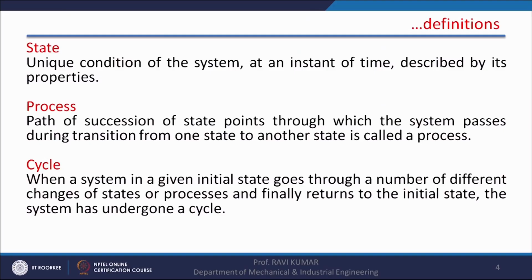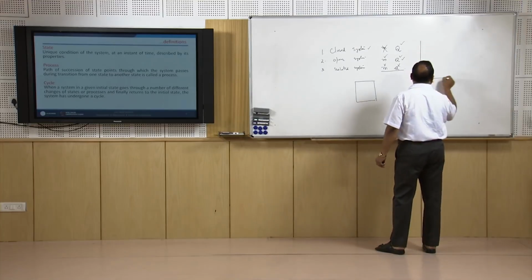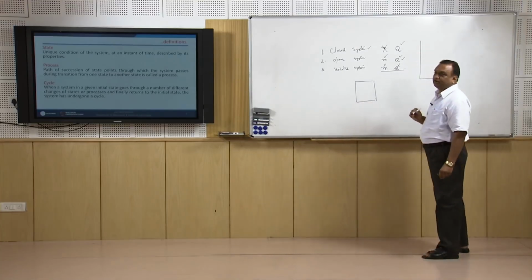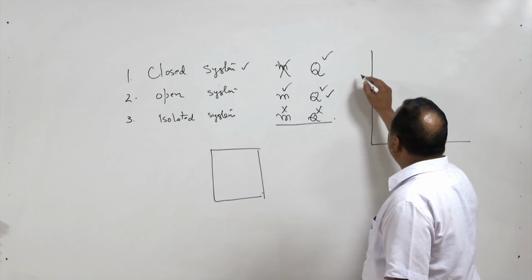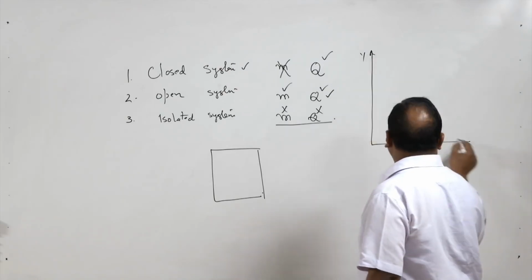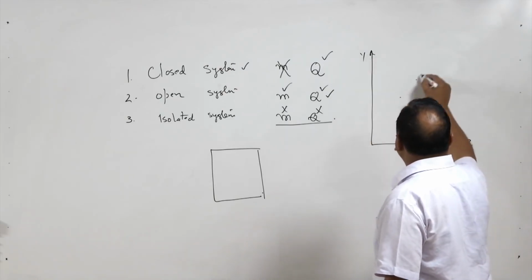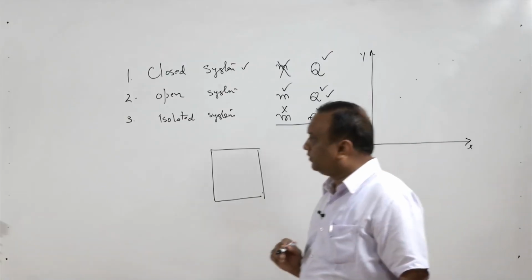Now, state is the unique condition of the system at an instant of time described by its properties. So, the state of a system can be described by the properties, and a minimum of two properties are required to describe it. So, a state can be defined with the help of two properties.